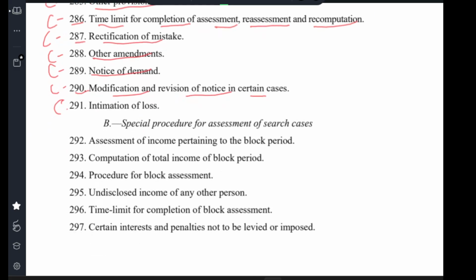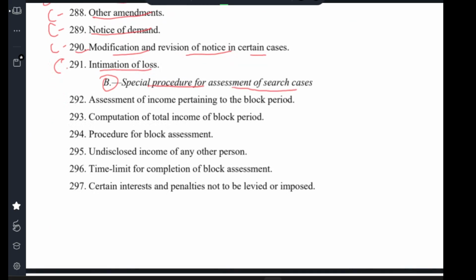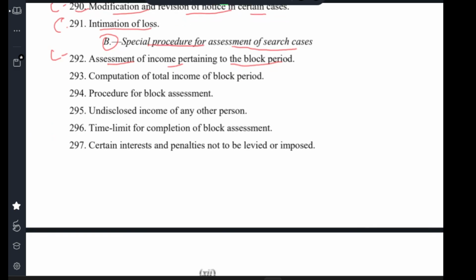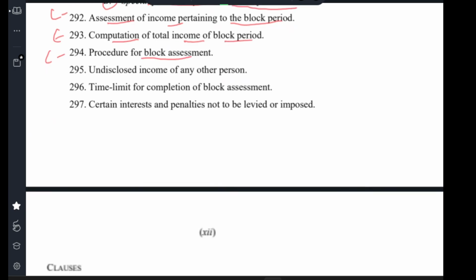Clause 291 intimation of losses. B. Special procedure for assessment of research or search cases. Clause 292 assessment of income pertaining to block period. Clause 293 computation of total income of block period. Clause 294 procedure for block assessment.